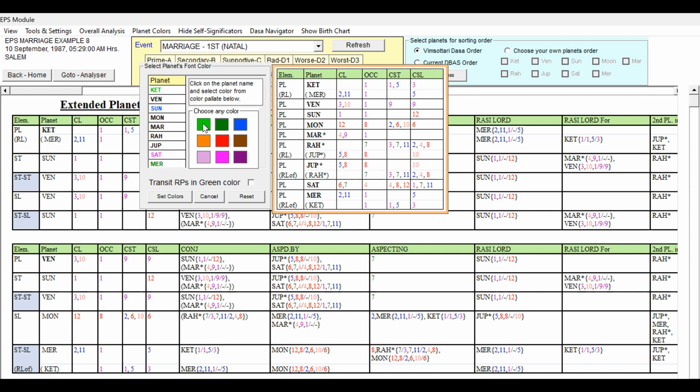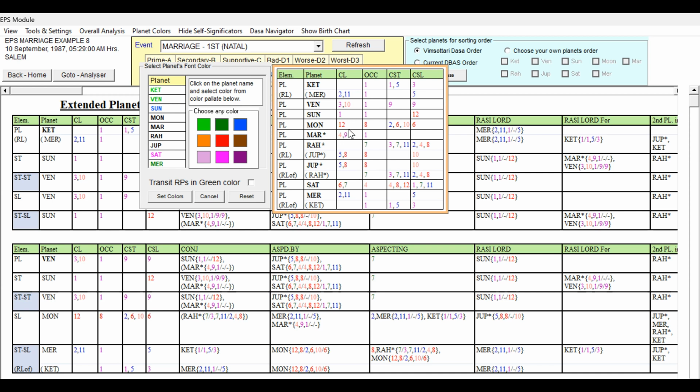I'm giving light green. And Venus, the third lord and 10th lord, occupying Lagna, with 9th star lord and 9th sublord. 3, 1, 9, 9 are good, supporting the third house, and the 10th lord also, but that is not being supported. Because of this grouping, we can give Venus the blue color, because as 10th lord it also does not have strong favorable grouping. Light green also we can give: 3, 1, 9 and 9 sublord. Yes, we can give light green because it does not have unfavorable grouping. And Sun we have given.